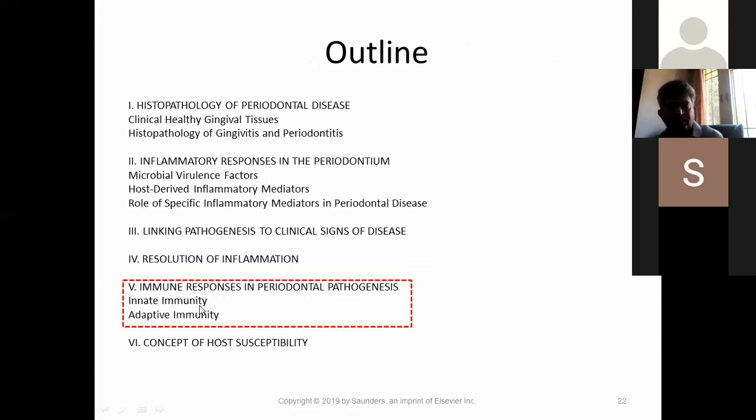Yes, let us see one of the most important aspects: immune responses in periodontal pathogenesis, innate immunity and adaptive immunity. Innate means what the body already has, for example skin and epithelium. These are all innate immunity. Adaptive immunity is when, once the antigen has taken its position, there is antibody formation by the body. This is called adaptive immunity. Now let us see this in detail.